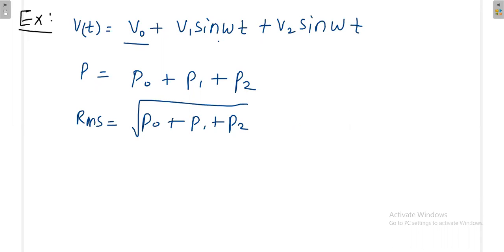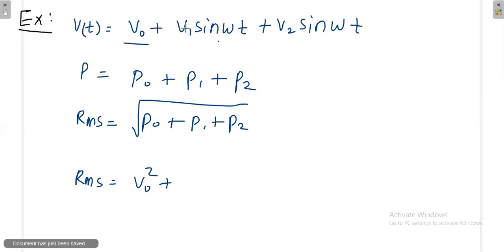So again, the effective RMS value of this one: what is the power of the first signal? The first signal is a DC signal. If it is DC, how to calculate the power, sir? V0 square or V0 square by 2? Simply V0 square, because the RMS value for a DC signal is the DC value itself.